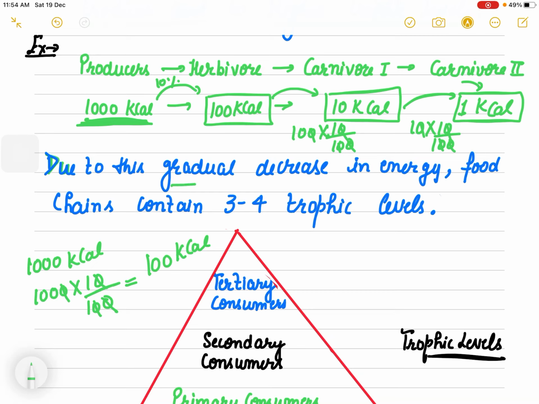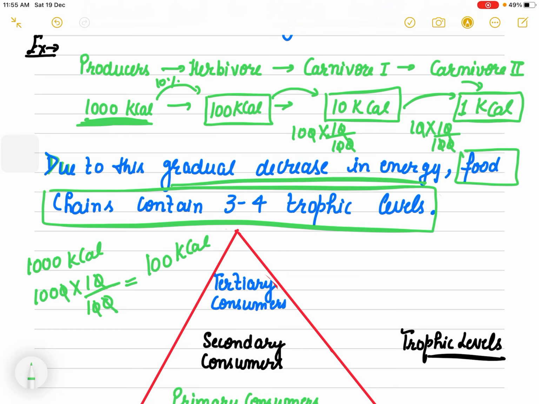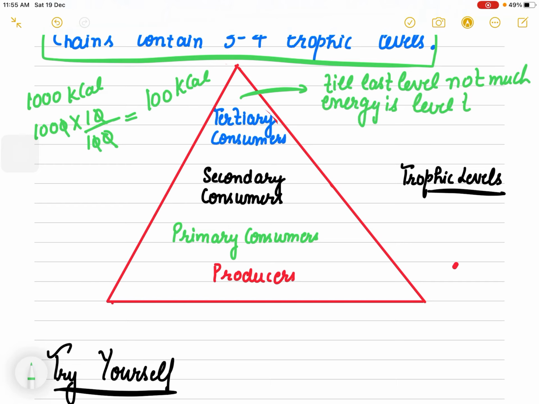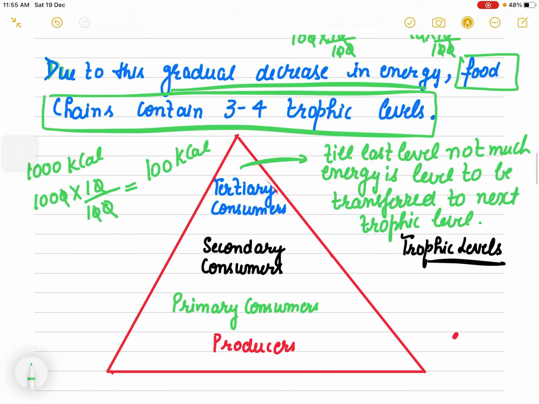Now you can see there is a gradual decrease in the energy, and that is why food chains have only 3 to 4 trophic levels. They cannot have more than this, because till the last level not much energy is left to be transferred to the next trophic level. Energy will not be left, so where will the next trophic level come from? This question comes exactly like this: why do food chains have only 3 to 4 trophic levels?